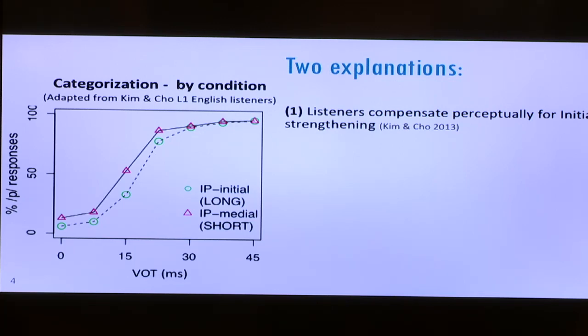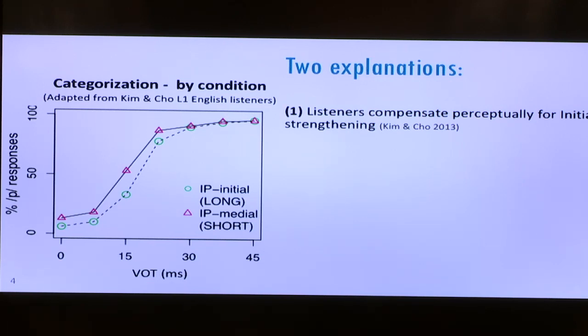We have a categorization plot. We'll be seeing a few of these today, so I'll point out the key features. Here you have VOT values on the x-axis and percent P responses on the y-axis. We see, as we'd expect in this kind of perception experiment, that as VOT increases, P responses increase. This is typical. The crucial point here is that we get a significant effect of position, whereby overall, in the initial position, listeners require longer VOT for a P response. What this looks like visually is a rightward pulling of the categorization line on the function, and we can also think of this as an effective decrease in P responses, in terms of area under the curve of each line.